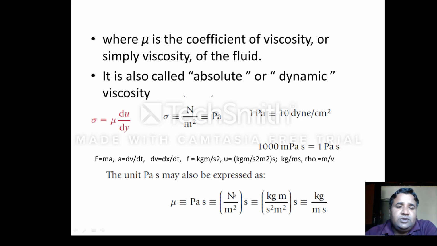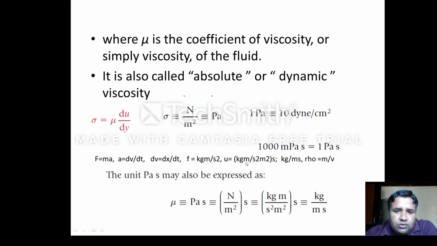So in place of force we can write here MA. Force is also equal to mass into acceleration, and acceleration is equal to dv over dt, velocity upon time, and velocity is dx by dt, distance upon time. So when you solve, you will find the value of this force. It will be m, for which we can write kg, and for acceleration we can write meter divided by second square. So here we can write kg meter per second square